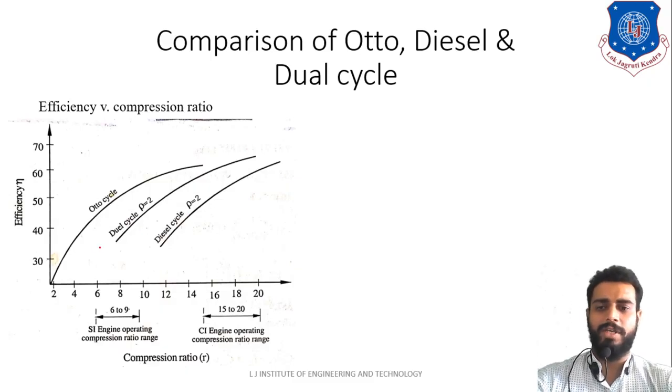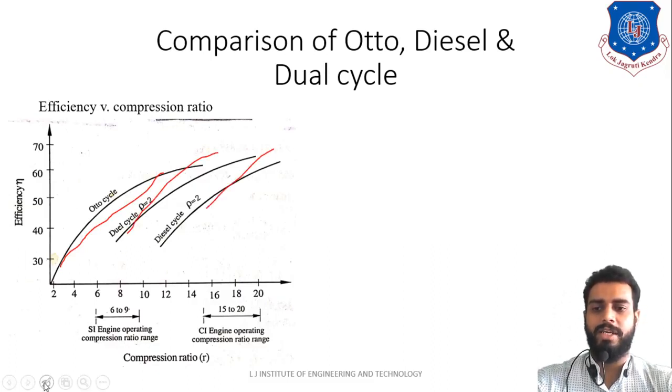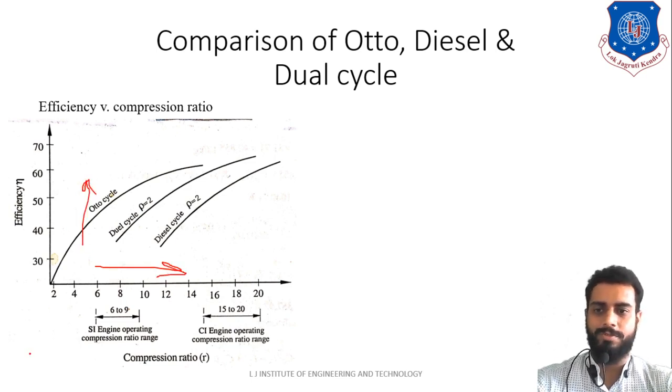But the obvious and very first thing is that if you increase the compression ratio for either auto cycle, dual cycle or diesel cycle, the efficiency will increase with the increase in compression ratio. So here you can see if you are increasing the compression ratio, then obviously the efficiency will also increase. So that is the very first observation.